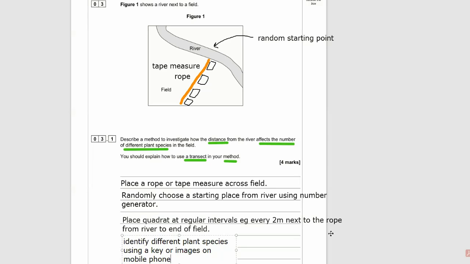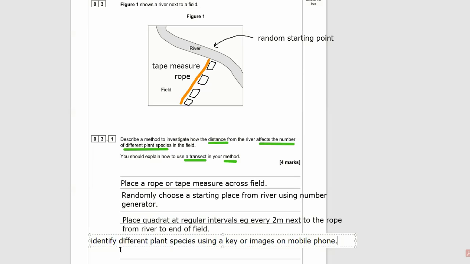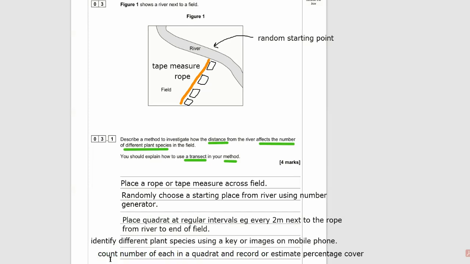Things like grass are too hard to count because they're so small, or moss. Well, moss isn't a plant, but grass is a plant and it's too small to count. So it's best to estimate percentage cover with something like grass. And use your mobile phone or use a key to help you identify. A key is a card with some photographs of different plants on it and some other information to help you identify the plants. Or you could just use Google Images on your mobile phone, or various apps that can identify plants if you take a photo of them. And then plot a kite diagram.